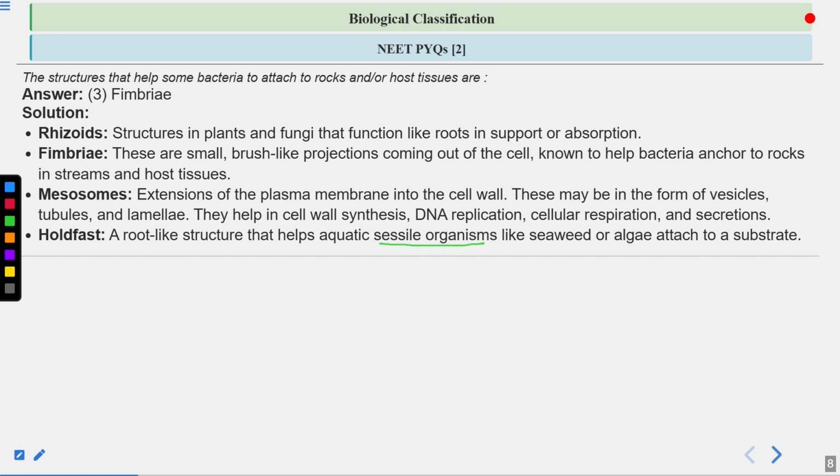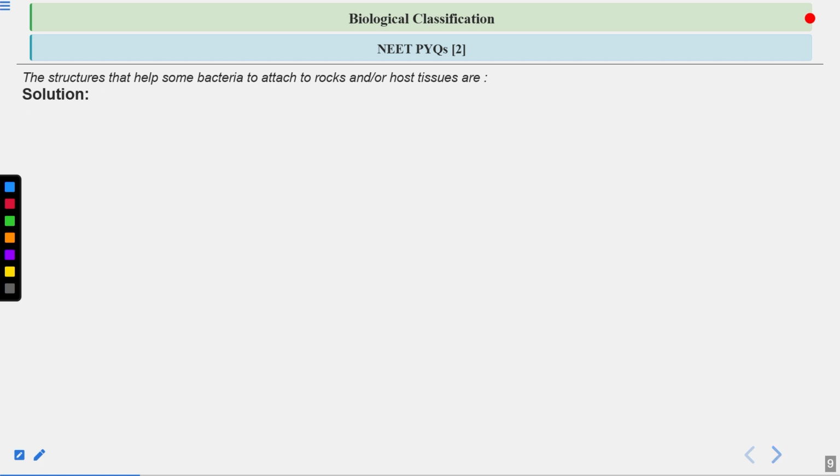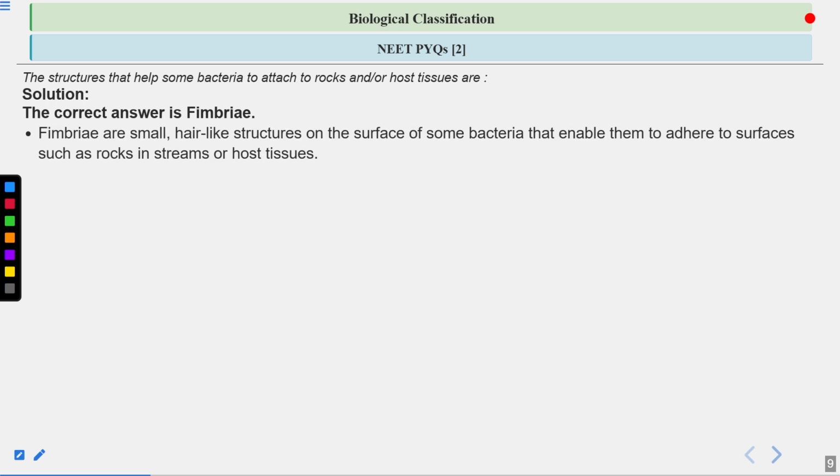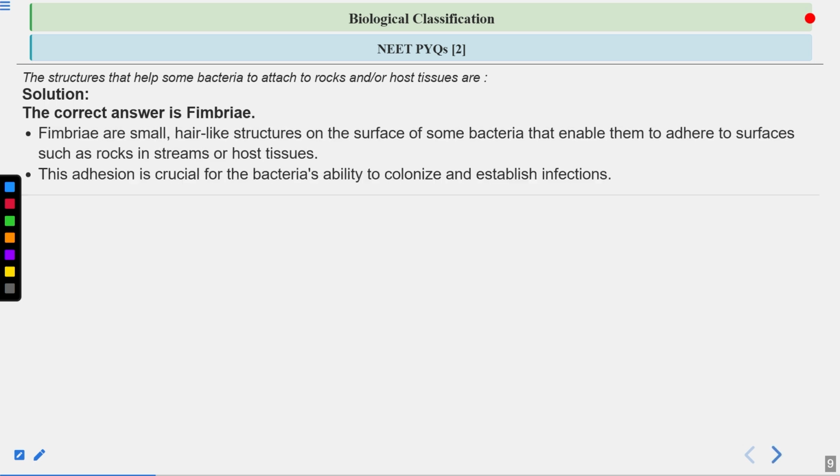Fimbriae are brush-like projections, or thin hair-like appendages, found in bacteria, and they help the bacteria attach to surfaces. The correct answer is fimbriae.